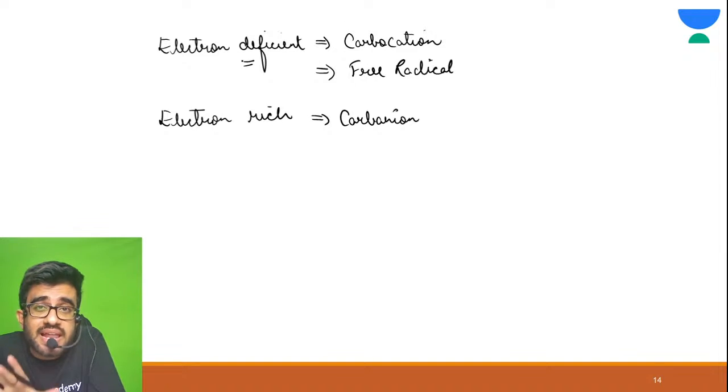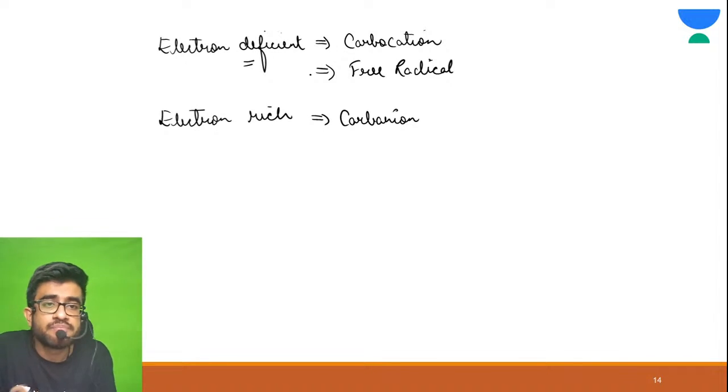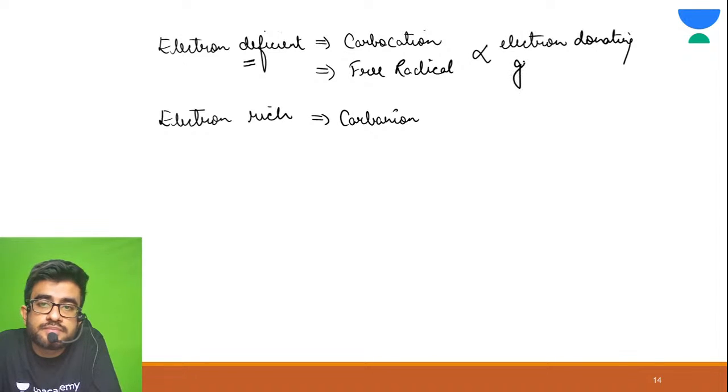Electron deficient means they have less electrons, means they need more electrons. So those electron donating groups will increase their stability.